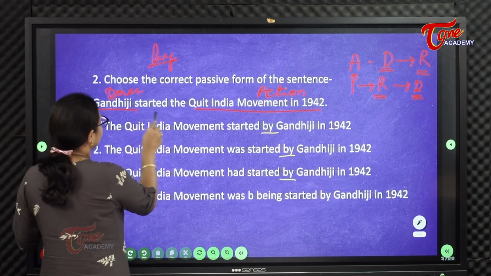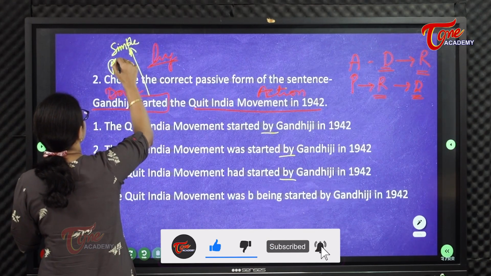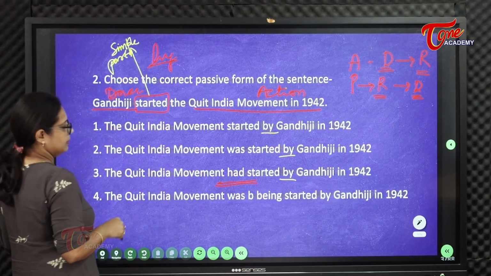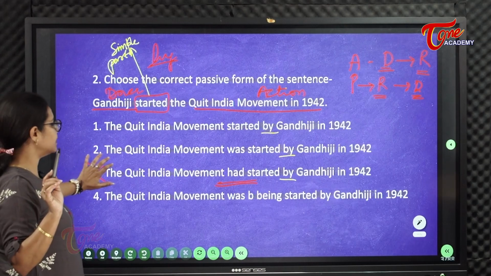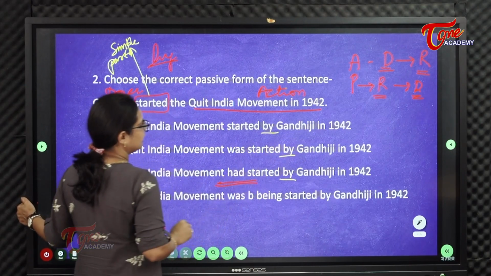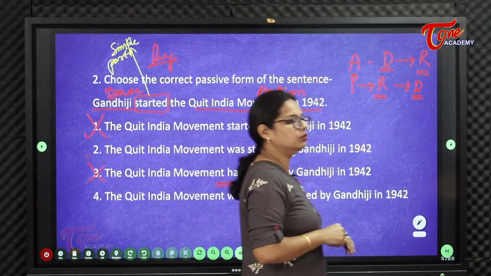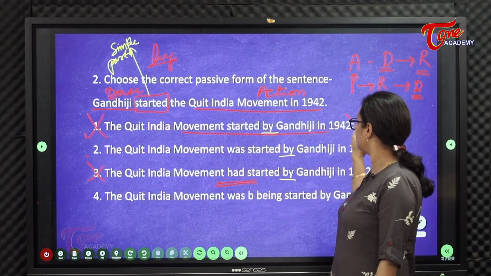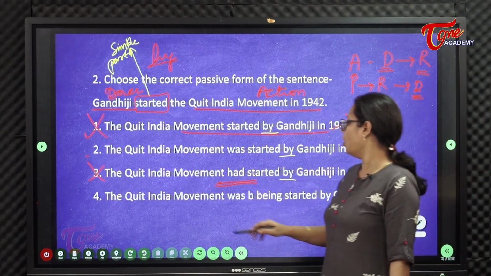Next, started tense emundi, simple past. Simple past. Now simple past tense leni sentences ni eliminate cheyandi. Had is not simple past, right? So had is eliminated. That means option 3 is not our answer. Dini consider cheyakarledu. Next 3 chuddam. The Quit India movement started by Gandhiji in 1942. Whenever you are converting a sentence from active to passive, you need to compulsorily use the helping verb. Ikkada helping verb ledu, sentence is grammatically wrong, so gone. This is not applicable.